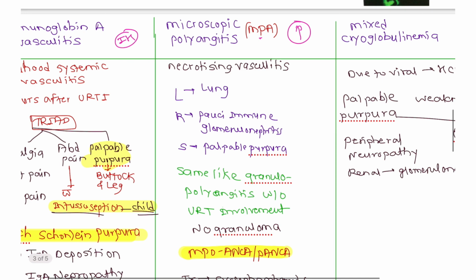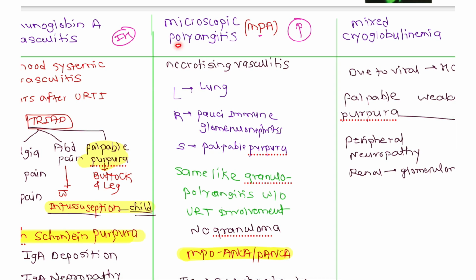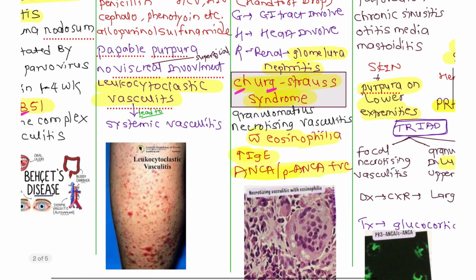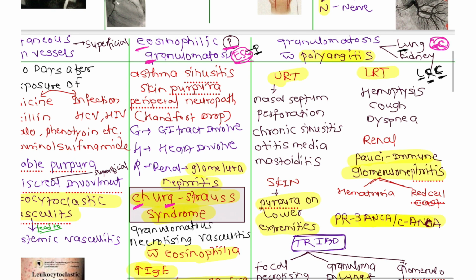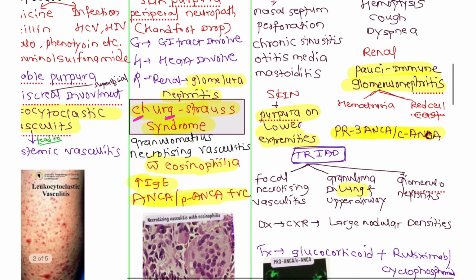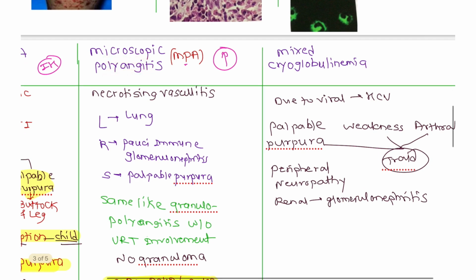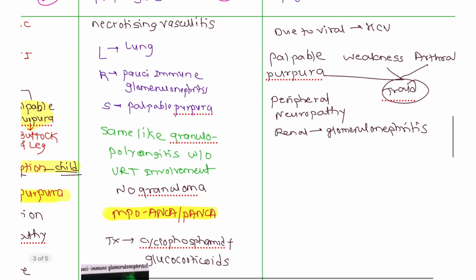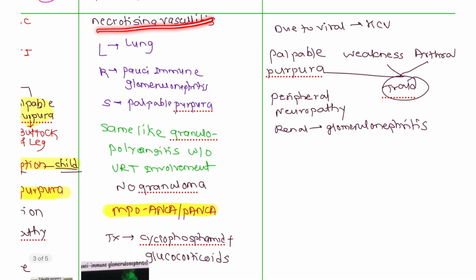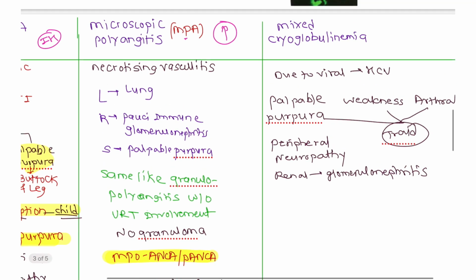Okay, now the next is your MPA. I have told you polyangiitis has two types: microscopic polyangiitis or granulomatosis with polyangiitis. This granulomatosis with polyangiitis is LRC, that is C-ANCA positive. But this microscopic polyangiitis, in the name itself P, it is P-ANCA positive. There is a necrotizing vasculitis here, and here also the lung is involved. There is a post-immune glomerulonephritis, and on the skin you can see palpable purpura.